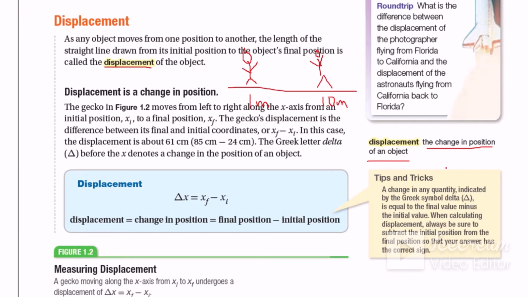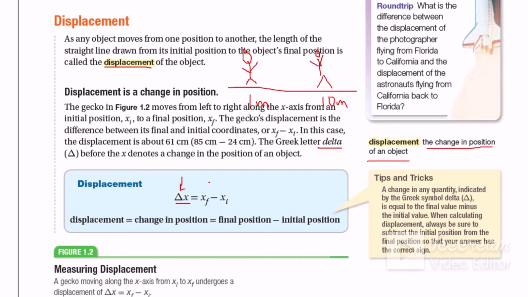Now, in an easy way, a very easy equation to understand displacement more: displacement is the change in position. As you see here, this symbol is called delta. What is the meaning of delta? Delta means a change in position.